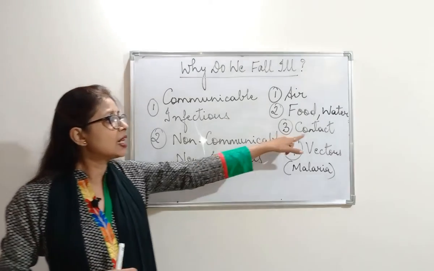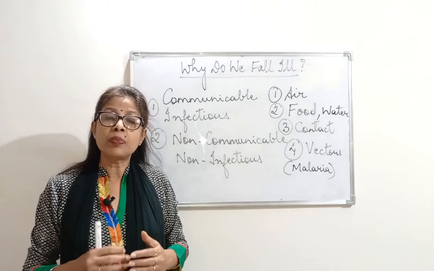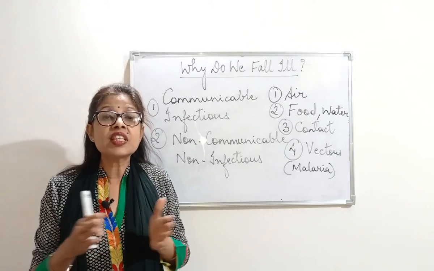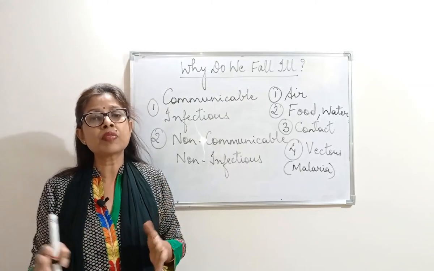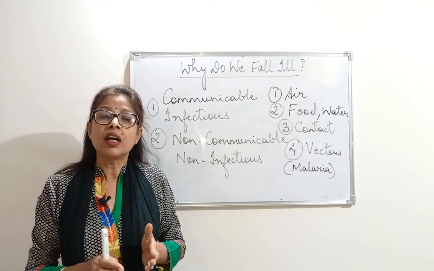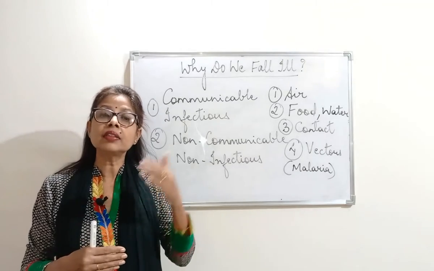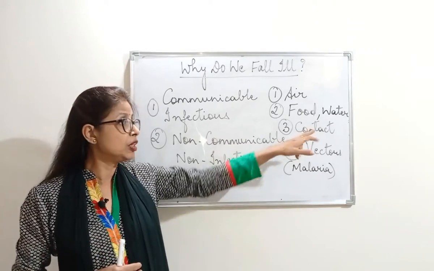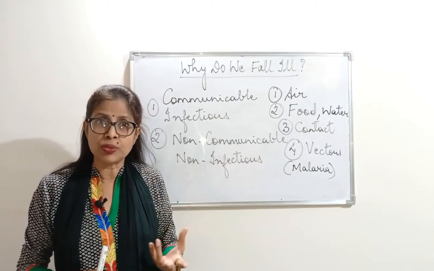Third is contact, contact of a person in physical proximity. That means when a healthy person comes in contact with an infected person, there is a chance that the person contracts the disease, through body fluids, blood transfusion, or sexual contact.